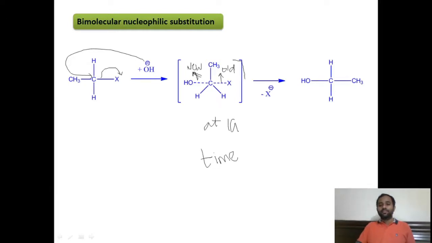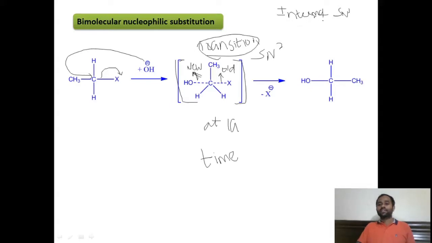This imaginary state, which is written in the square bracket, is called a transition state. It is not called an intermediate. This is the transition state. What is the difference between the intermediate and the transition state? What is the intermediate? Carbocation. We have seen that in the SN1 mechanism, an intermediate is formed. Whereas in the SN2 mechanism, a transition state is formed. A transition state is an imaginary one, whereas an intermediate is a real one. This is imaginary.